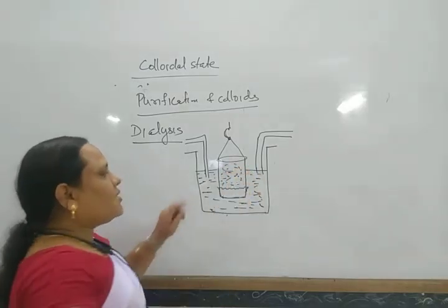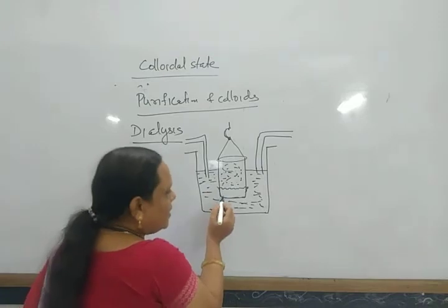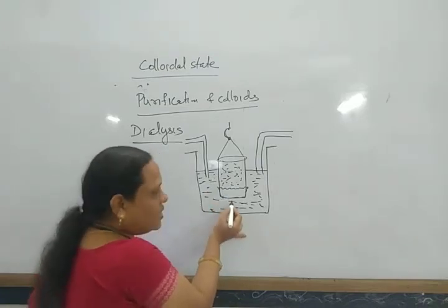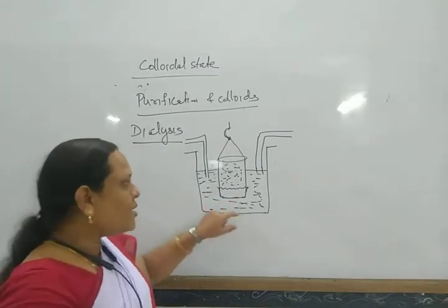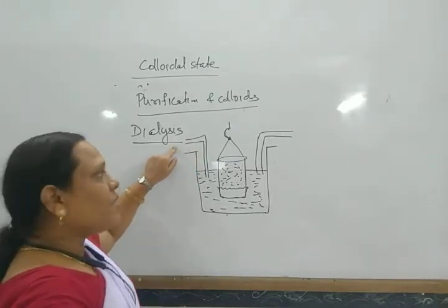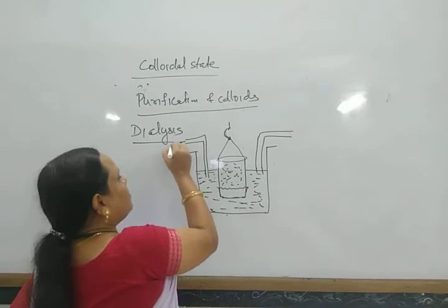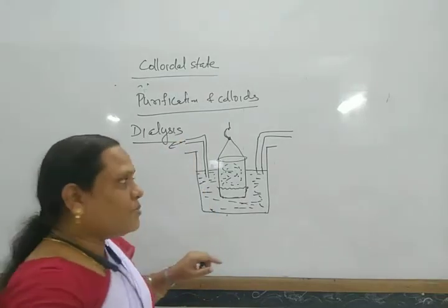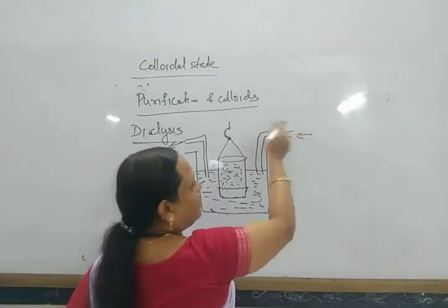The crystalloids now pass through this Bolt membrane, and these are excreted. So these are removed, and here flow of water takes place.